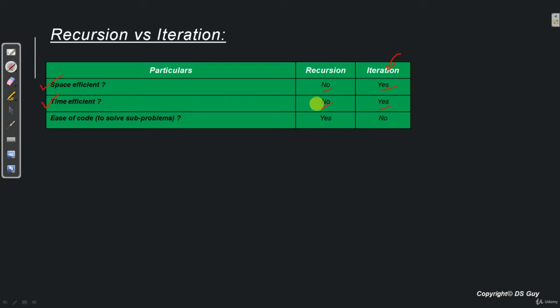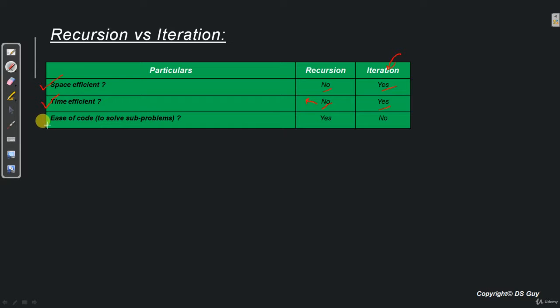Now what is the problem with recursion? The problem is again the same. That is, the system internally uses some stack memory. So it does some push operations, some pop operations, and some other miscellaneous pointer work. To do all these operations, it requires some time, which can very easily be avoided in the case of an iteration. Hence, once again, iteration wins over recursion.